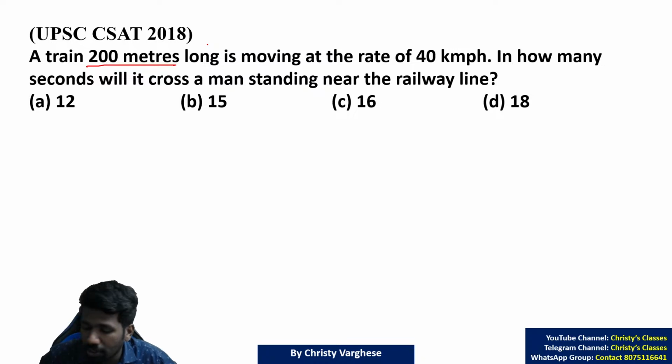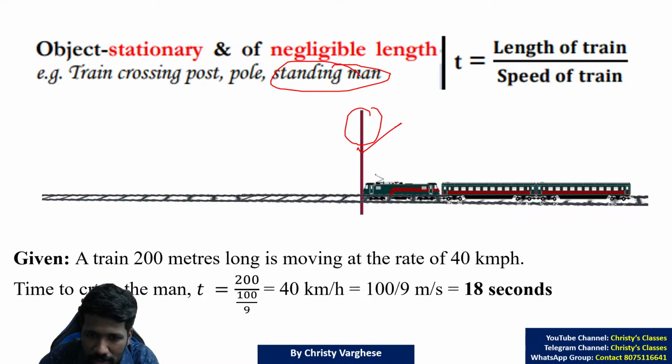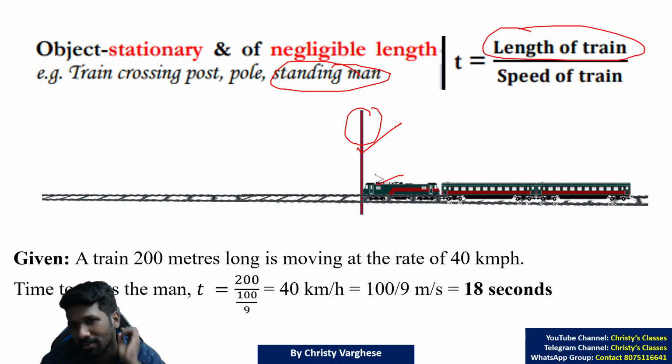A train is trying to cross a length which is negligible, just like an electric pole is crossed. The 200 meter train should cross 200 meter of itself. So the length is 200 meter. And what is the speed?